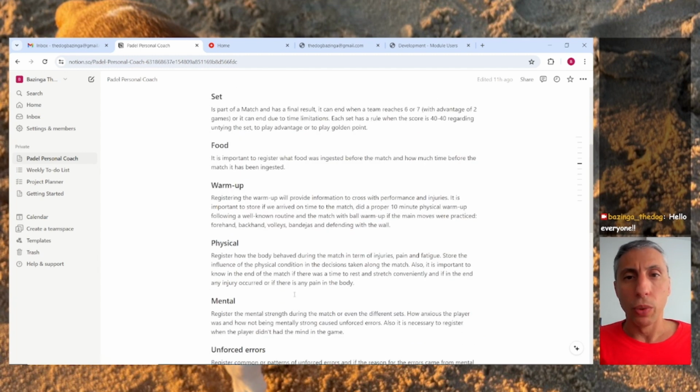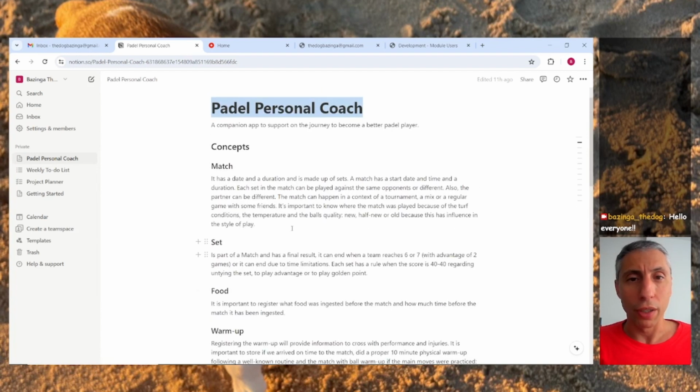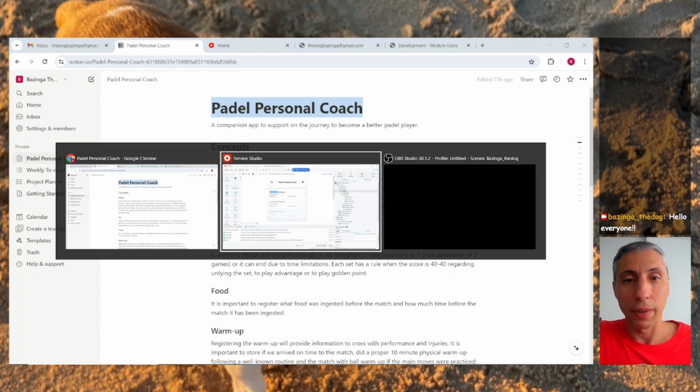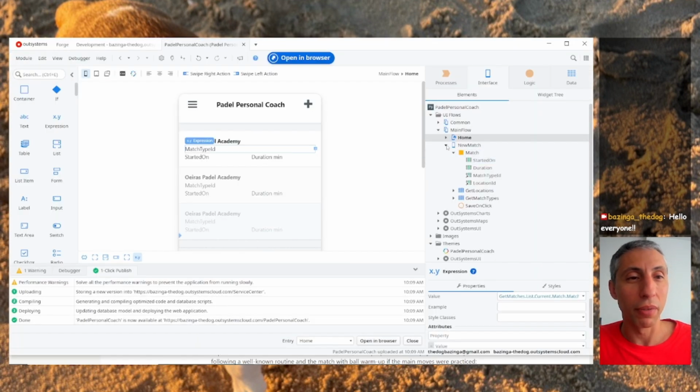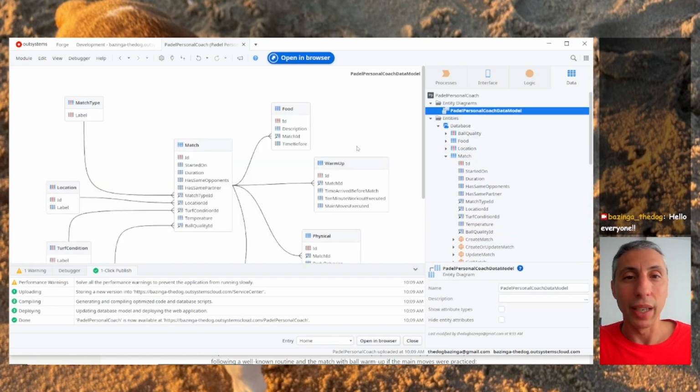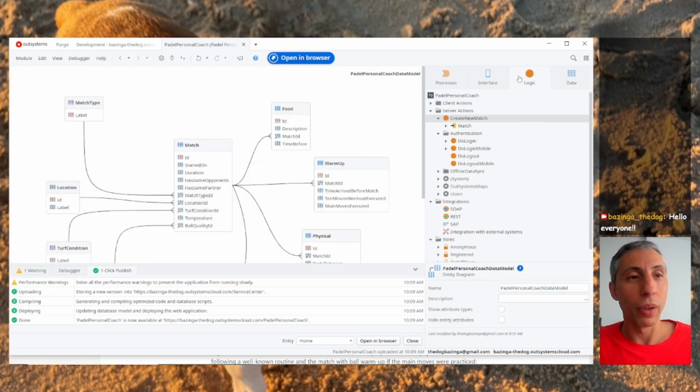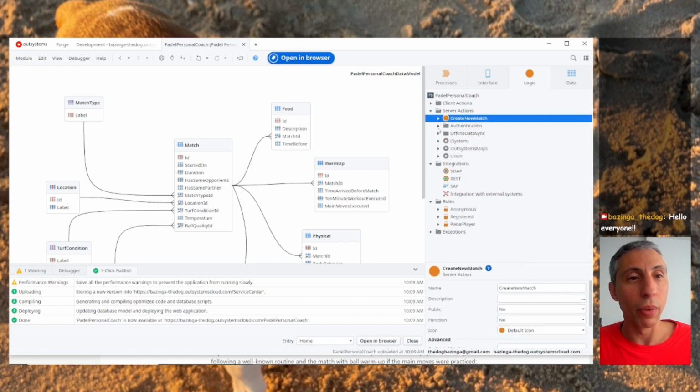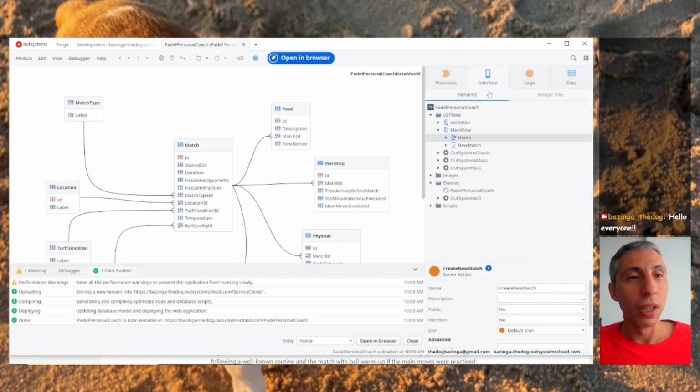To summarize, we started with just the concepts, with text on a notebook, and now we have a not finished application, of course, but we already have an interesting data model. We already have some structure on the way we're going to build our logic, also roles and some screens. So I think we just kickstarted this.